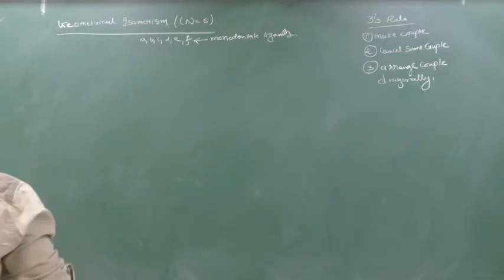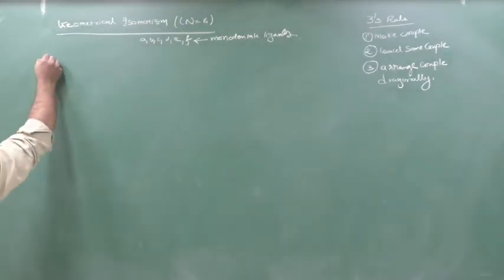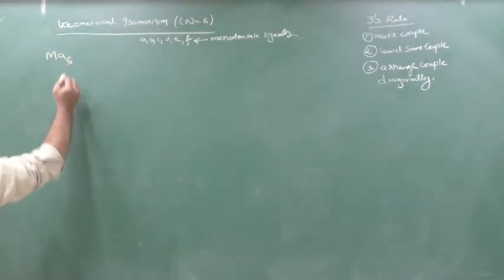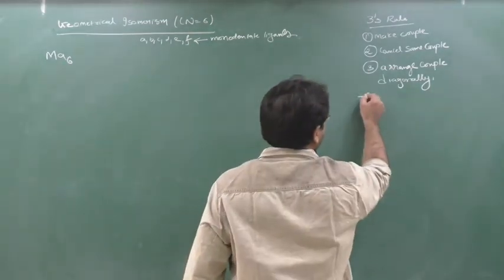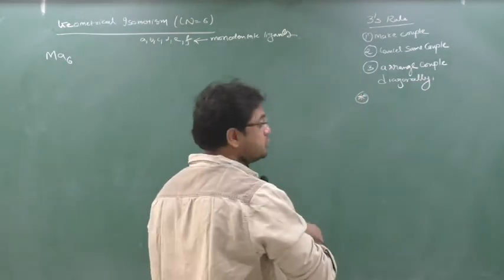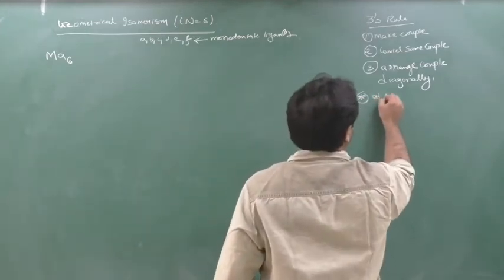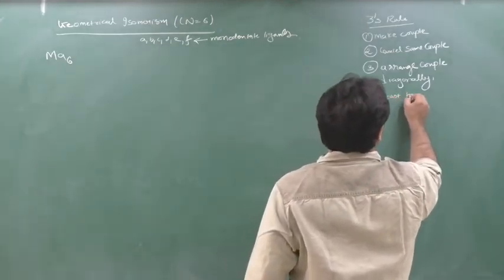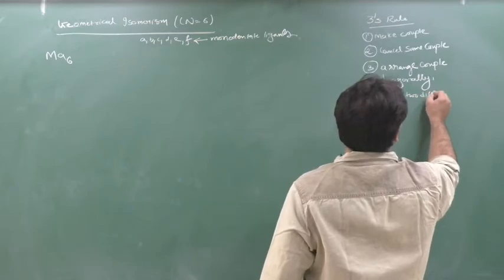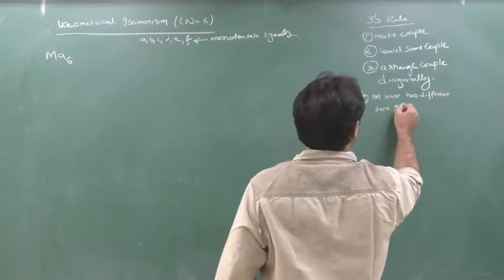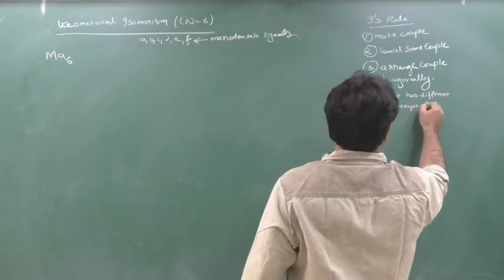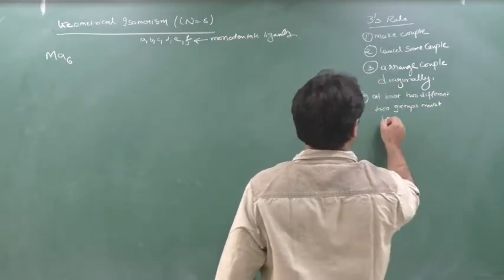See here now. First you can generate the MA6 type of ligand. And there is also one note, the note I wrote in the last class is applicable here also. At least two groups must be there.